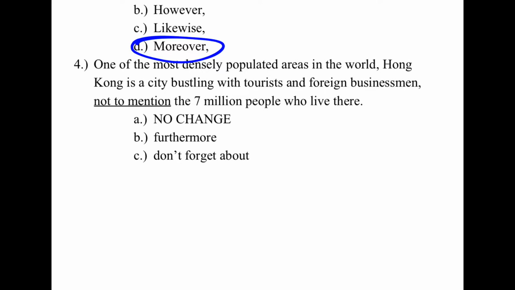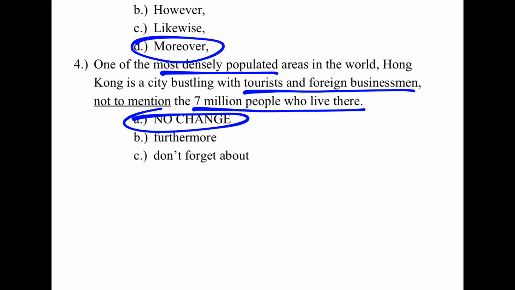Number 4, we're talking about Hong Kong being densely populated, being full of tourists and businessmen, as well as the 7 million people who live there. So not to mention is the best transition.